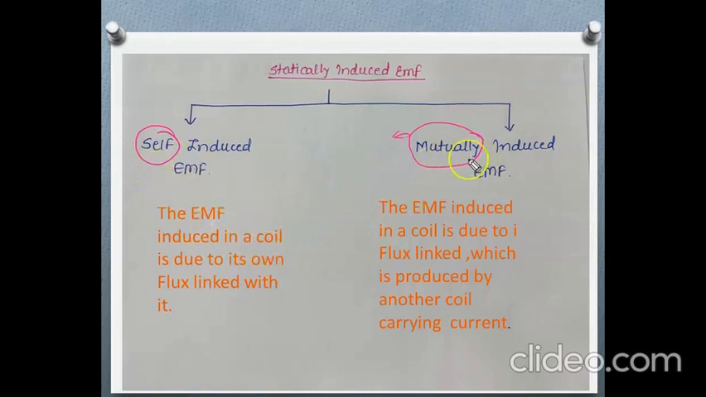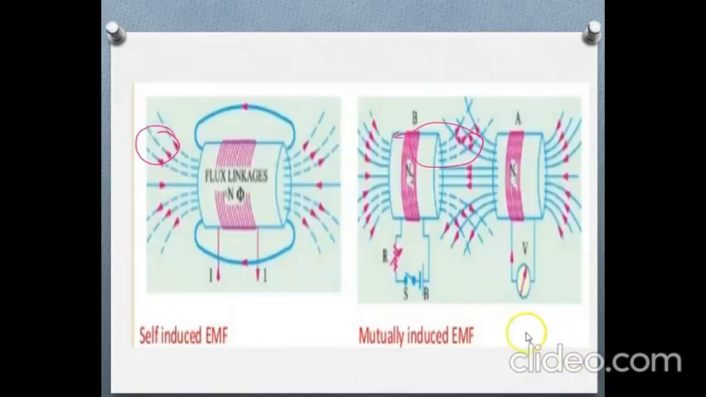And in case of mutual, what? The EMF induced in a coil is due to the flux linked which is produced by another coil carrying current. So it will be called a mutually induced EMF, and this is self-induced EMF. Let's see this with the help of a diagram.